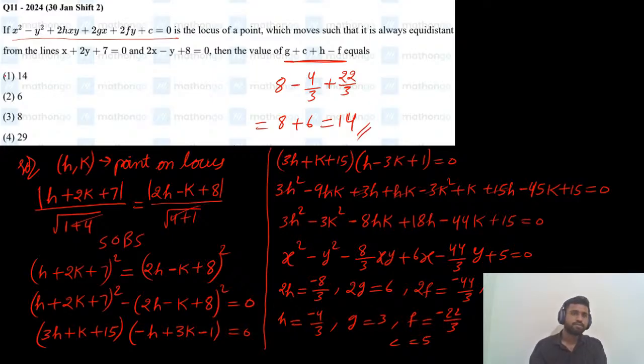Okay, so clear everyone how to solve locus questions. First assume h comma k as a point on the locus, then square on both sides, and with further simplification we will get the h value, g value, f value, and c value. Just substitute those values so that we get the final answer. So 14 is the answer for this question. If you have any doubts, let me know in the comment section. If you don't have any doubts, we can move to the next question.